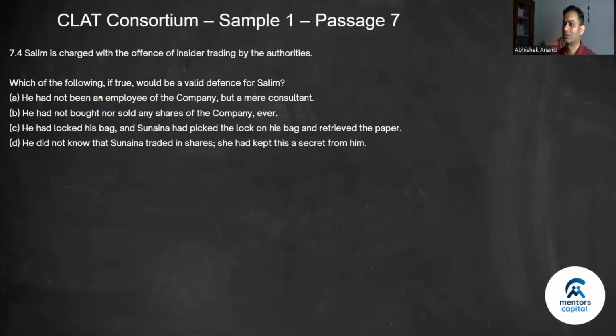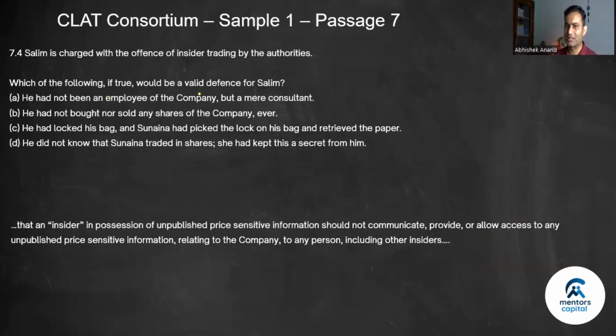Last question. Salim is charged with the offense of insider trading by the authorities. Which of the following, if true, would be a valid defense for Salim? So now the thing is, he's guilty of this because he allowed access to his wife. So if you can hit that part, he could get a valid defense, right? So look at this. So if he can take care of this, he would have a valid defense.